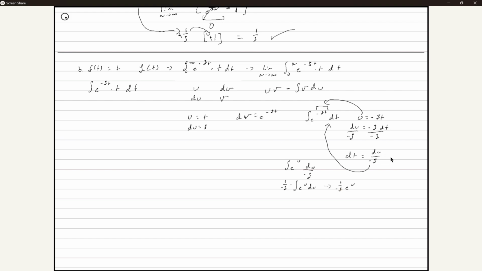Okay. And you notice that there's just this weird looking u still back, right? We pretty much got the thing done. But we still have this u, right? So let's resubstitute the u that we got originally from here. And let's just place it back. So what we're left with is 1 over negative s times e to the negative st. And that's the integral.